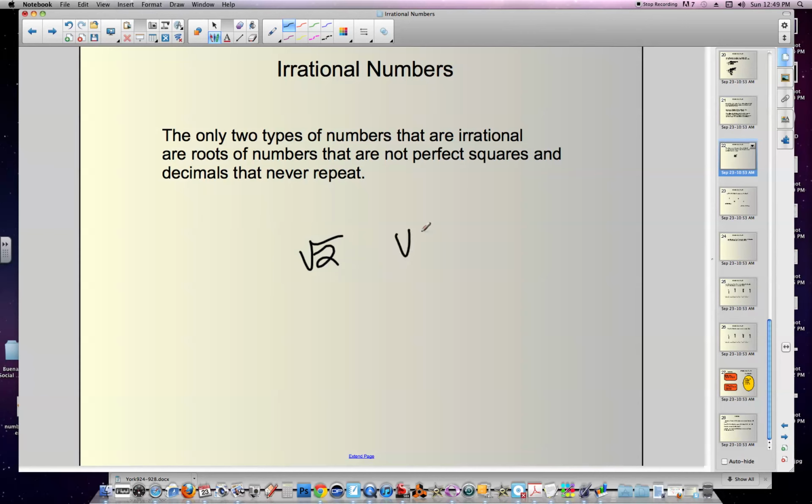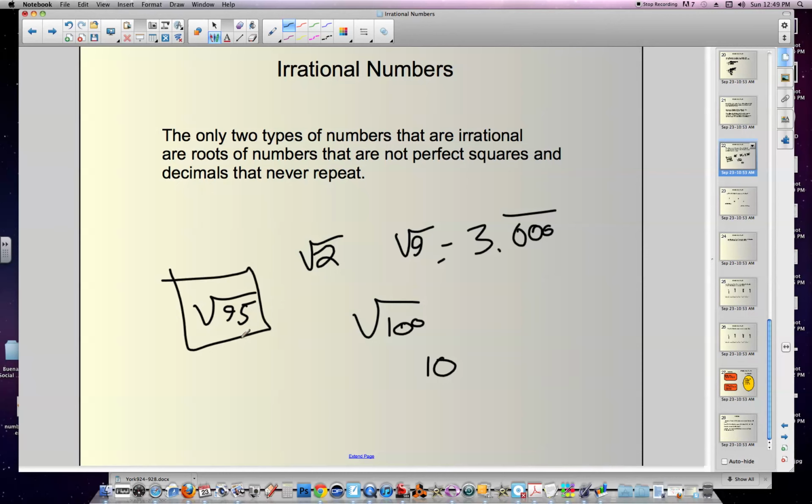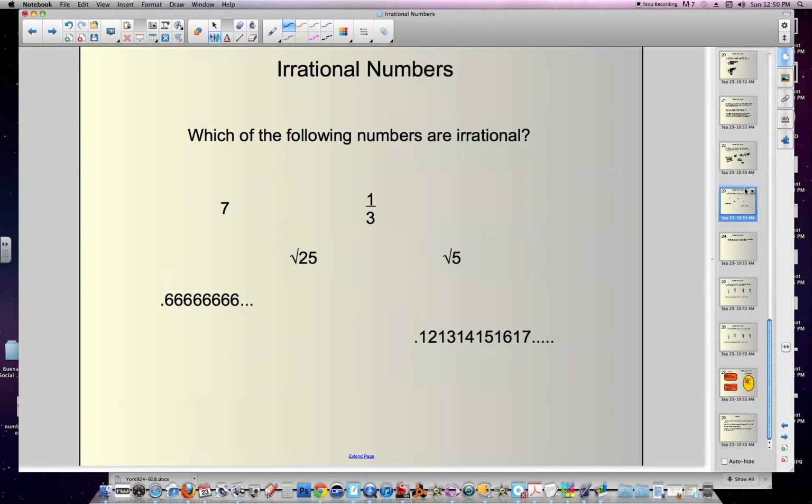However, the square root of 9, right, that's not irrational because that just equals 3. It repeats, right? 3.000, and so on, but we don't have to write all that. The square root of 100 is obviously just 10. But the square root of, say, 95, well, there is no number times itself that equals 95. So this is irrational. And if we wanted to represent that in decimal form, it would be a decimal that never repeats. So let's look at some examples.